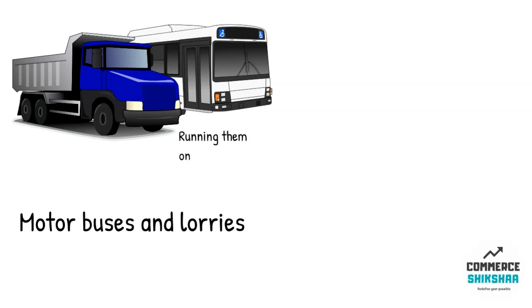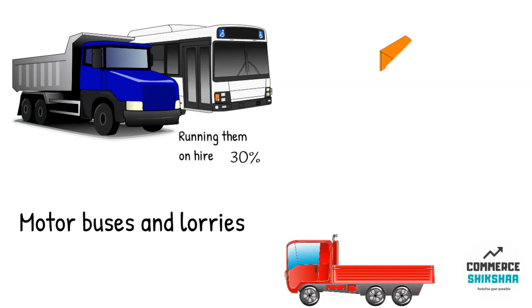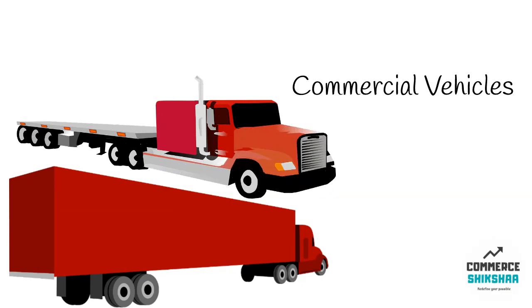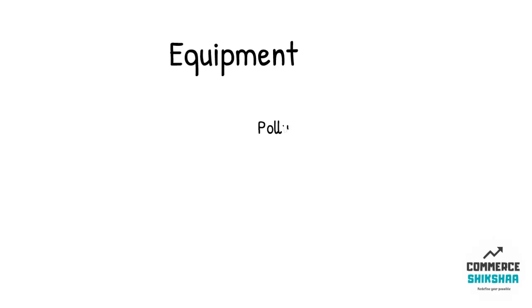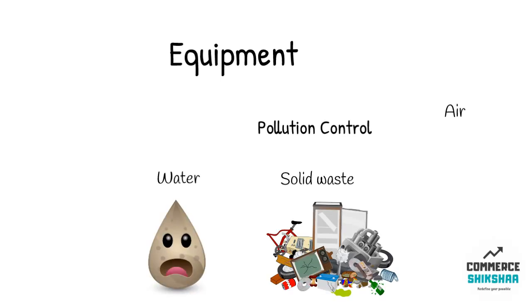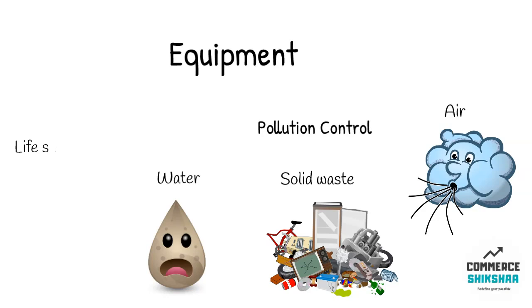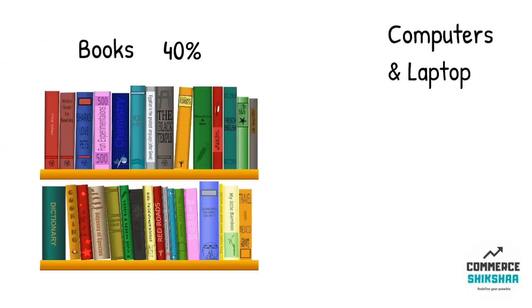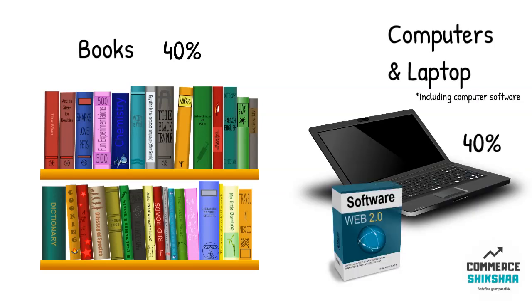Motor buses and lorries which are used for running them on hire are depreciated at 30% and others are depreciated at 45%. Commercial vehicles fall under the category of 40% depreciation. Pollution control equipments for water, solid waste and air along with life-saving medical equipments are depreciated at 40% rate. Books fall under the category of 40% and computers including computer software also fall under the category of 40%.